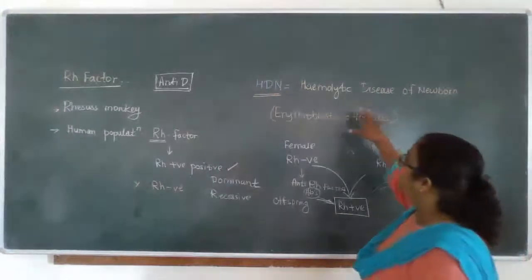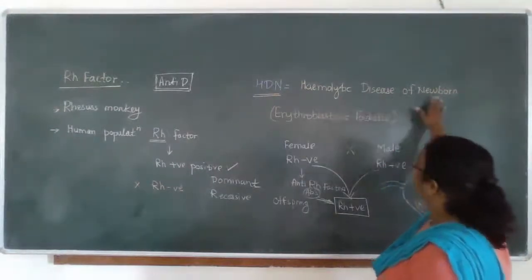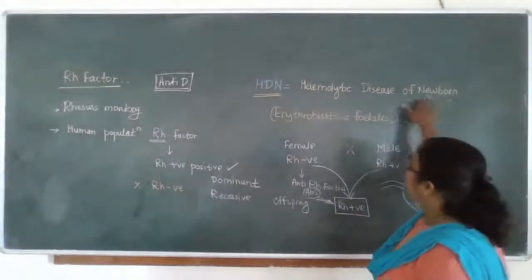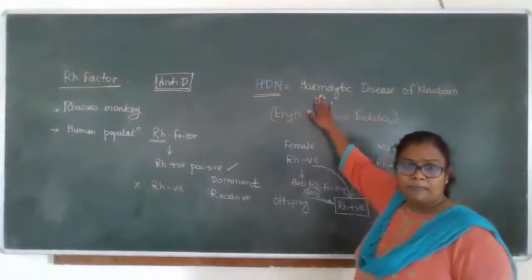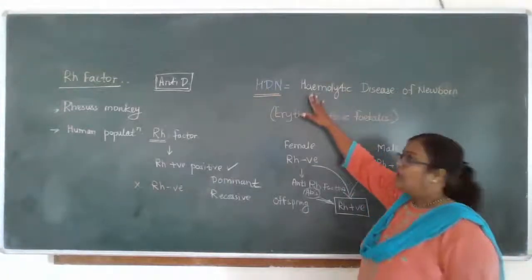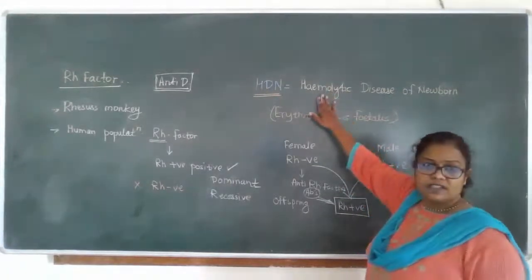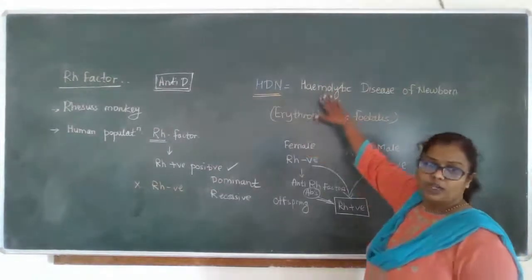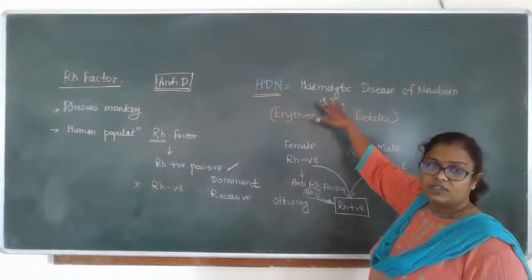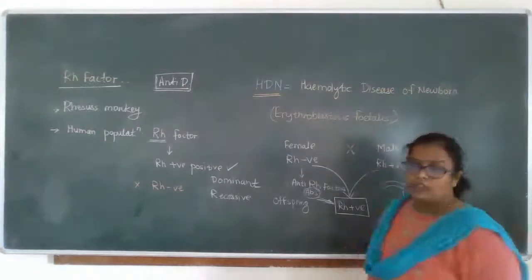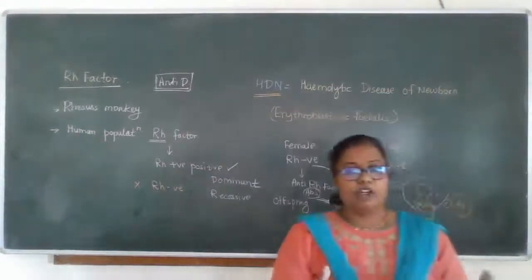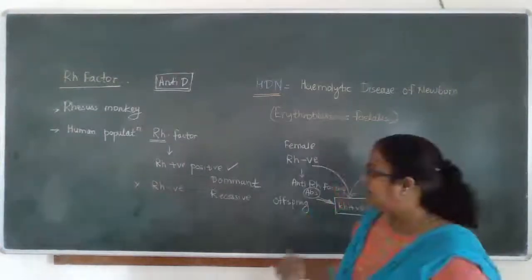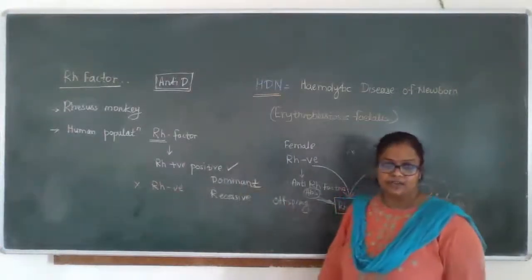And it is simply named hemolytic disease of newborn. Hemolytic: lysis means breakdown, hemo means blood, and hemoglobin is present in an RBC. So it is named a hemolytic disease of the newborn, in which the blood cells get ruptured because of an incompatible factor, that is the Rh factor.